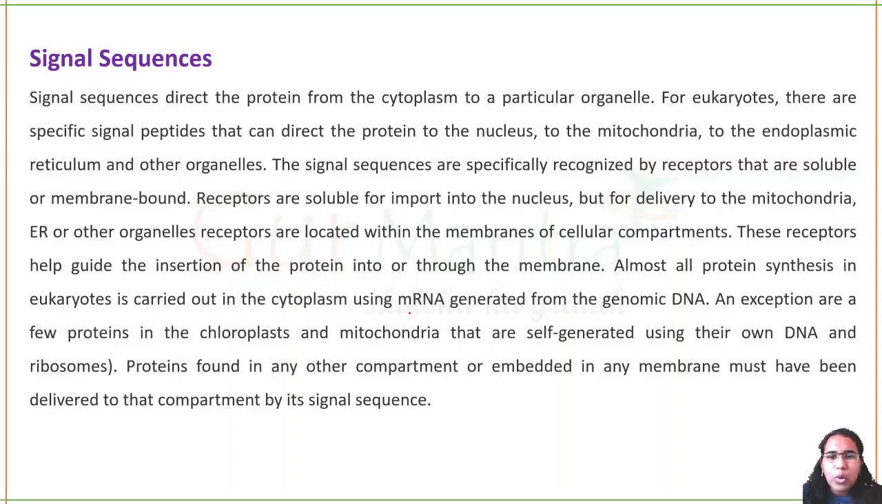Almost all protein synthesis in eukaryotes takes place in the cytoplasm, where mRNA has the information which it got from the DNA and that will be translated for protein production. All of this functions in the cytoplasm. There are a few exceptions: some organelles which have their own DNA, like mitochondria and chloroplast, have their own ribosomes and can produce their own proteins.